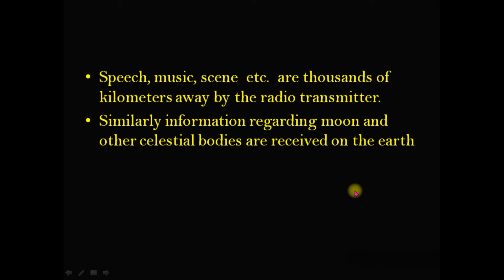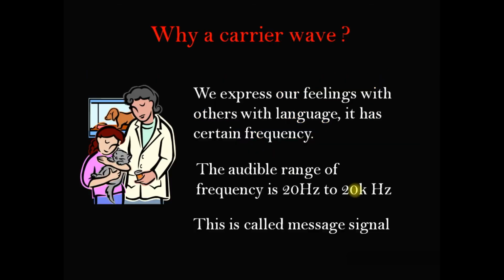The speech, music, scenes, etc. are sent thousands of kilometers away by the radio transmitter. Similarly, the information regarding the moon, earth and other celestial bodies is also recovered on the earth. For this, we need a transmitter.